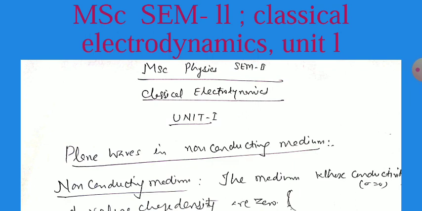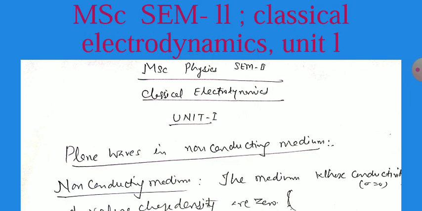Today our topic is related to the MSc Physics semester 2 classical electrodynamics book. Mostly we are using J.D. Jackson, and today we will start Unit 1. The first topic of Unit 1 is related to the plane wave moving in a particular medium. So today's topic is plane waves in a non-conducting medium.